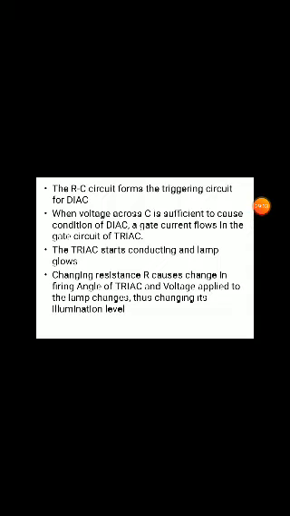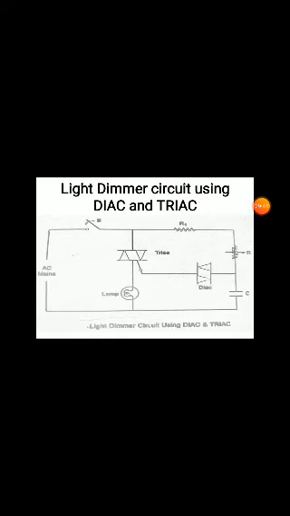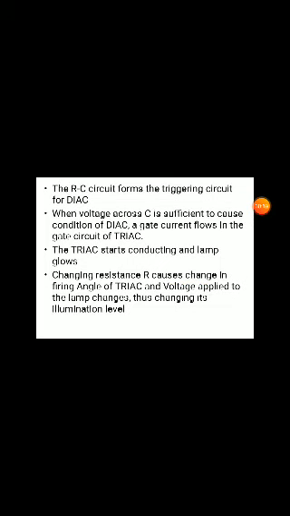When the voltage across C is sufficient to cause conduction of the diode, a gate current flows in the gate circuit of the triac. The capacitor charges to a sufficient voltage at the first terminal of the diode, and the diode moves into the conduction state and turns on. That current is given to the thyristor, the thyristor moves into the on state, the triac starts conducting, and the bulb glows.